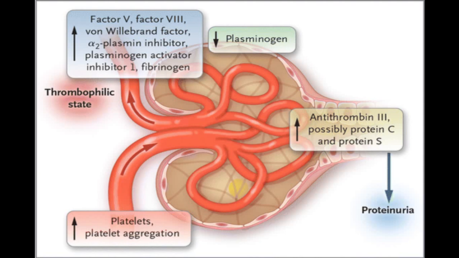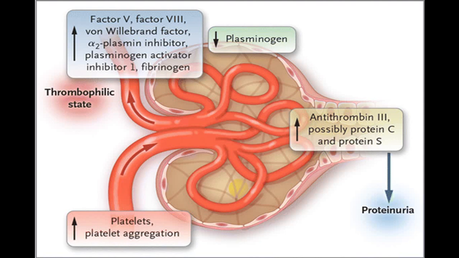This is a complicated diagram which shows certain things that happen in nephrotic syndrome. The platelet count is increased, thrombophilia, platelet aggregation, activation of factor 5, 8, von Willebrand factor, alpha 2 plasmin inhibitor is activated, plasminogen activator inhibitor 1, fibrinogen, etc. are all elevated. Because of this, plasminogen is reduced. There is increased antithrombin 3, and possibly protein C and protein S are also elevated.